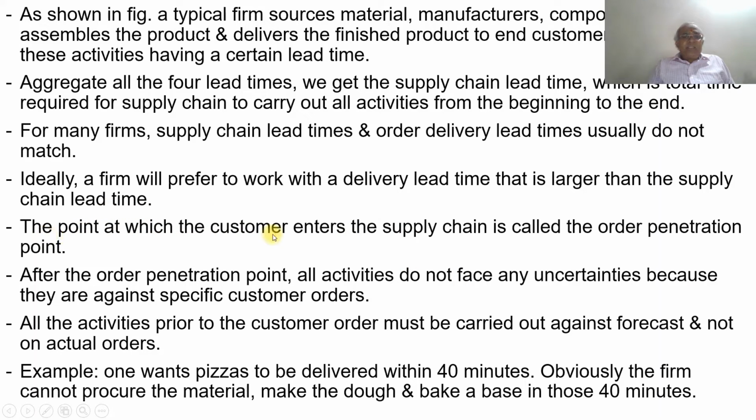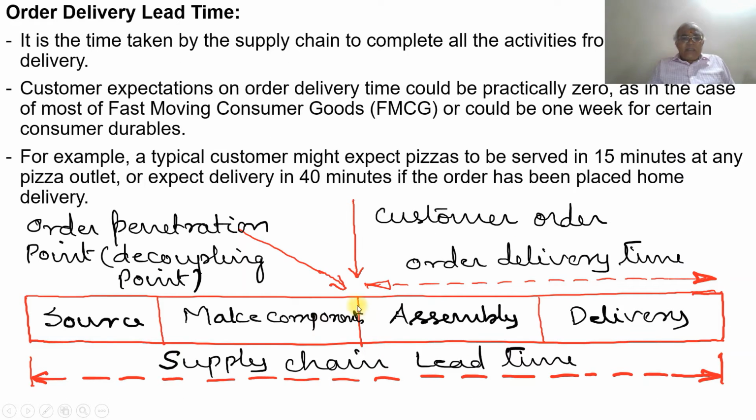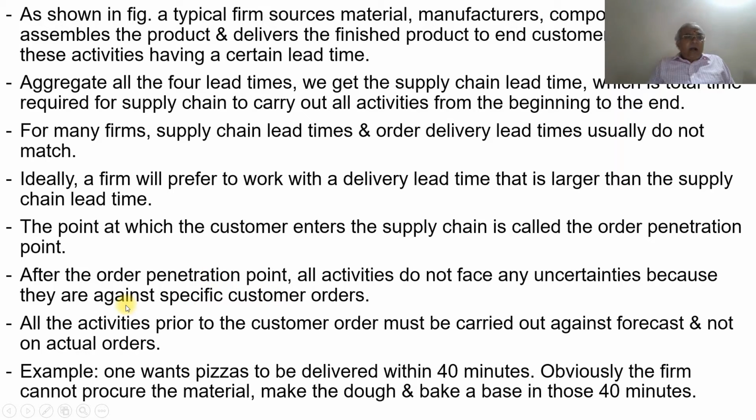The point at which the customer enters the supply chain is called the order penetration point. So that is this point from where the customer order starts. Therefore, that point will be called the order penetration point or decoupling point. After the order penetration point, all activities do not face any uncertainties because they are against a specific customer order.